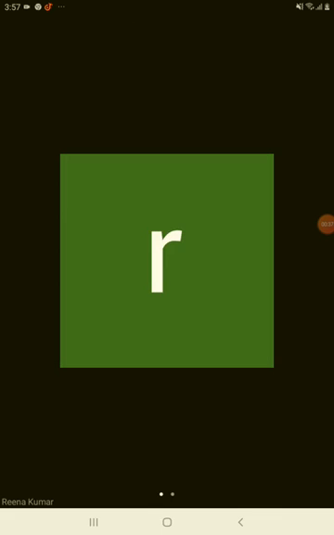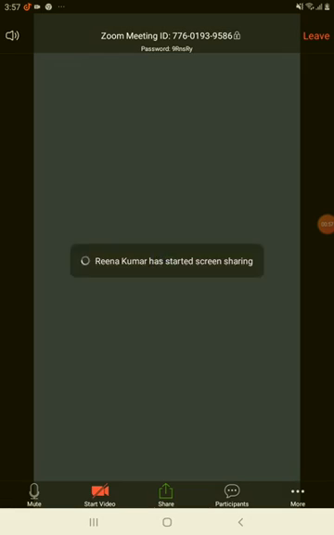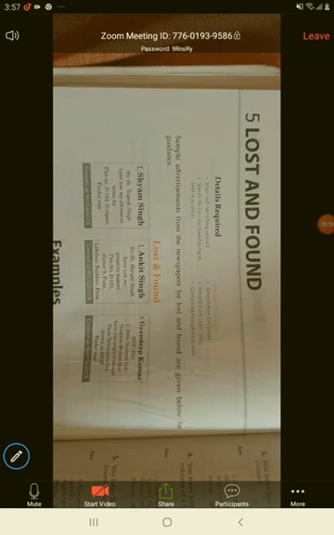Questions on classified advertisements. Sometimes people lose certain things, and to find those things, it is important to place an ad in the newspaper. Once an ad is placed, it is possible to find the things you are looking for. So what are those things and how can one find them? That is what the lost and found advertisement teaches us. So let us have a look at it. What are the value points of this lost and found advertisement?